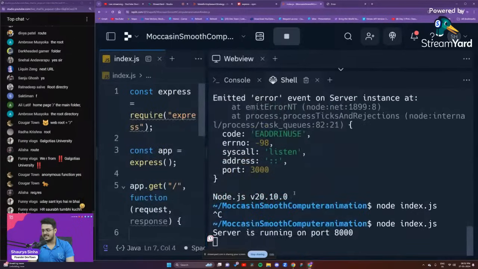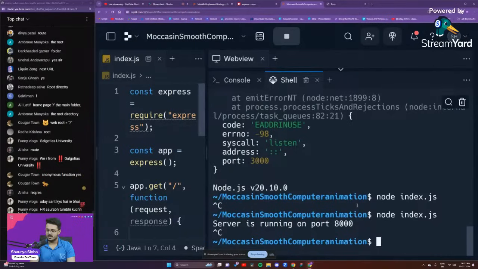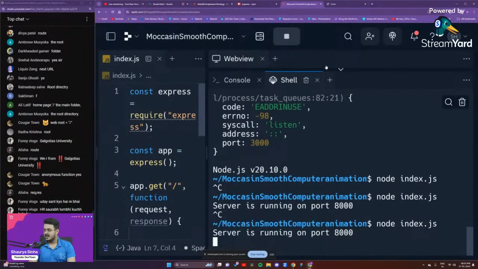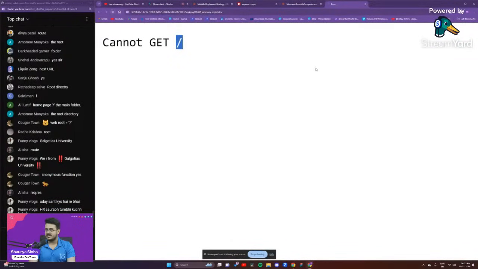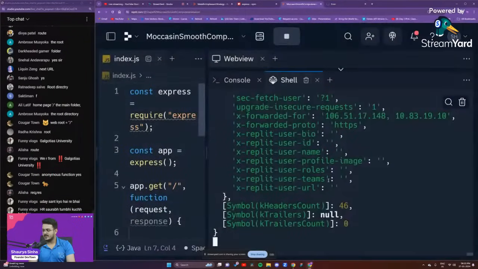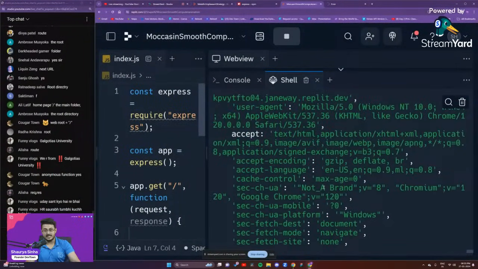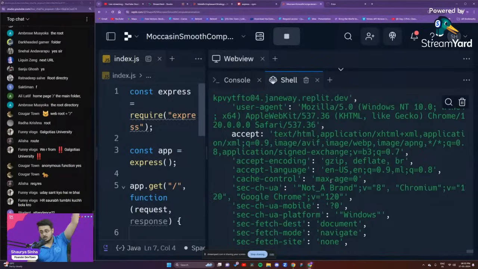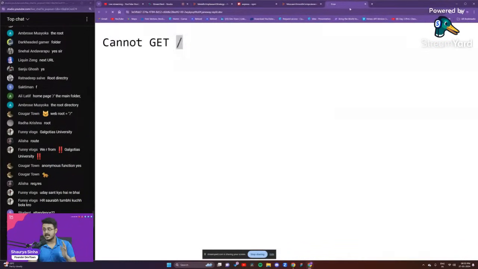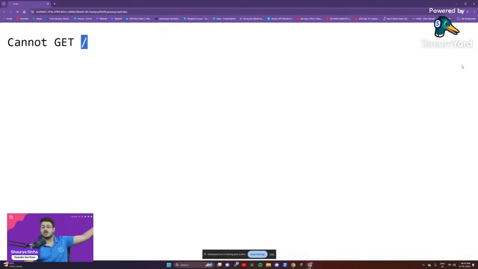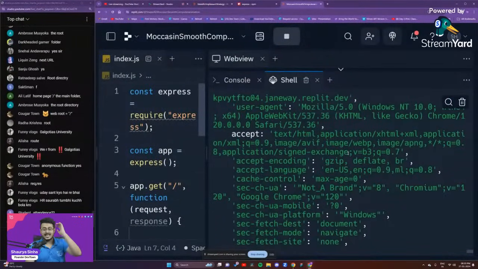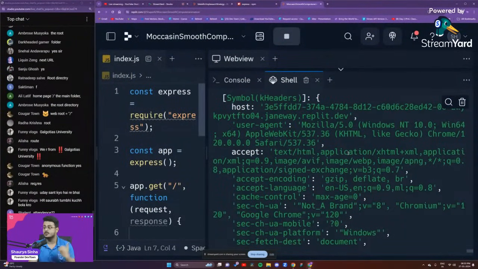Again, we have made some changes in our code, so we'll have to stop our server and restart it once again. We'll go to our website, guys, and we will refresh it. So we are sending a request to the server itself. This is the request coming from the browser to the server, from the client. This is your user, somebody on some other computer. I'm trying to access www.google.com. I'm the client. So from the client's computer, when you try to access a website, this is the request that is being sent to the server. This is the information that comes to me.